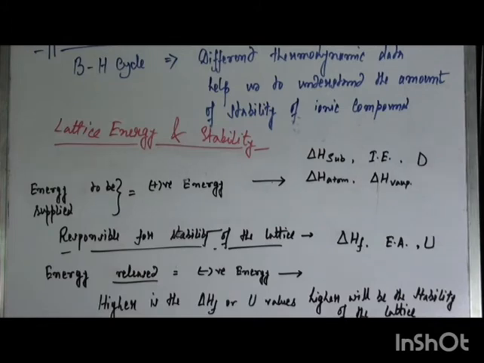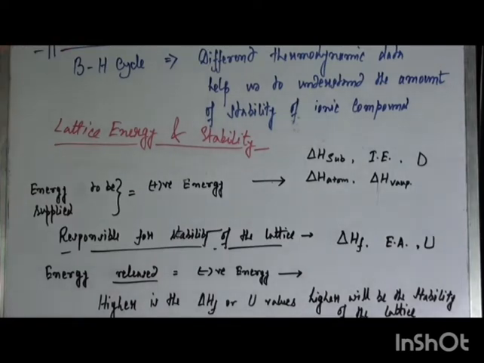That means the stability of the particular lattice, and some thermodynamical terms which increase or decrease the stability of the lattice, we can predict or comment on from the Born-Haber cycle.